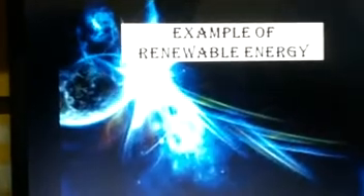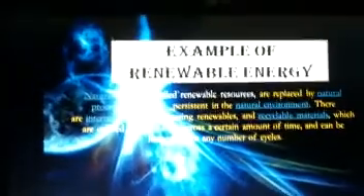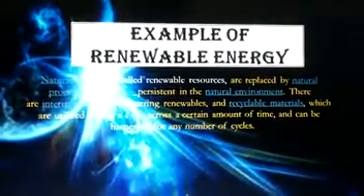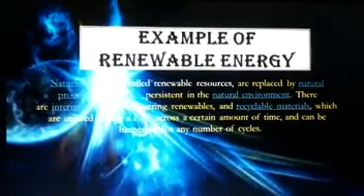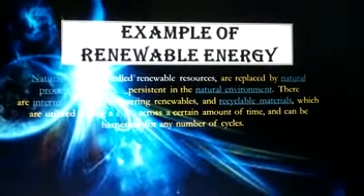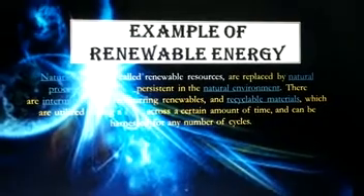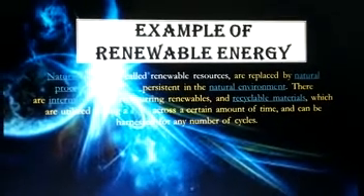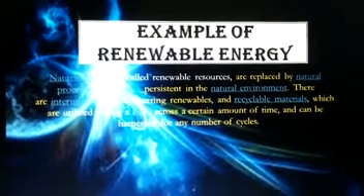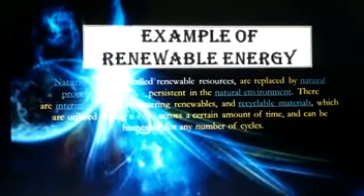Example of renewable energy. Natural resources called renewable are replaced by natural processes and forces persistent in the natural environment. There are intermittent and reoccurring renewables, the recyclable materials which are utilized during the cycle across a certain amount of time and can be harnessed for any number of cycles.